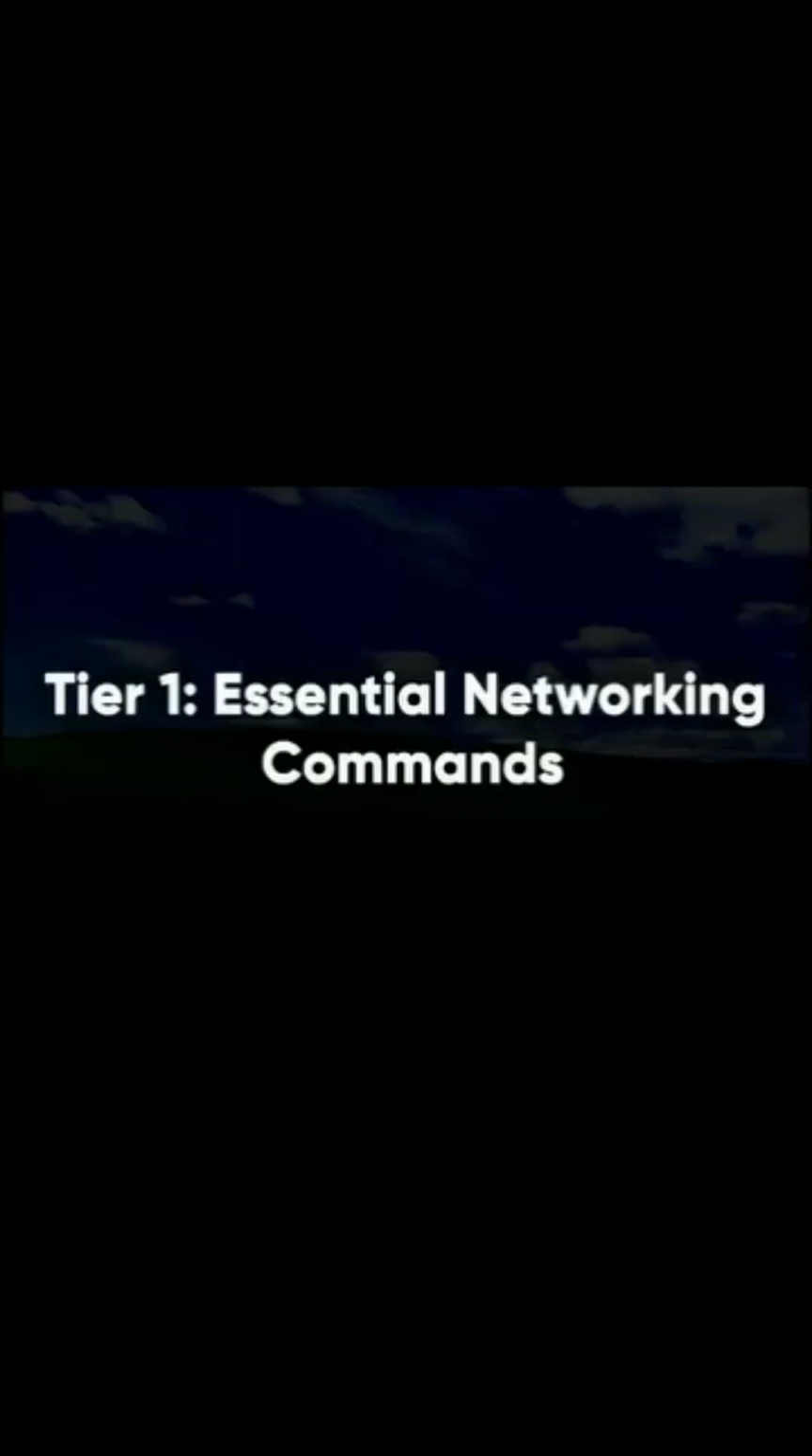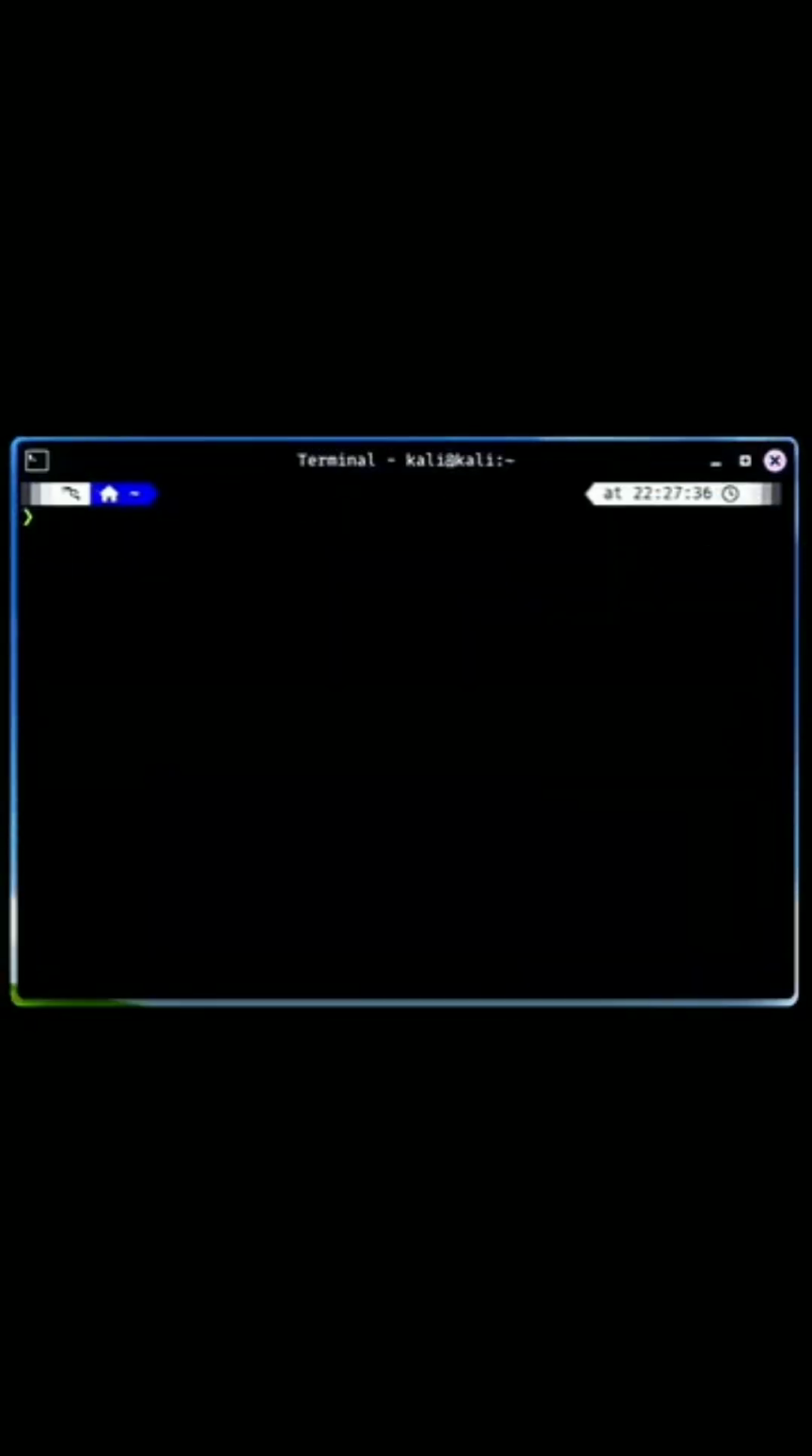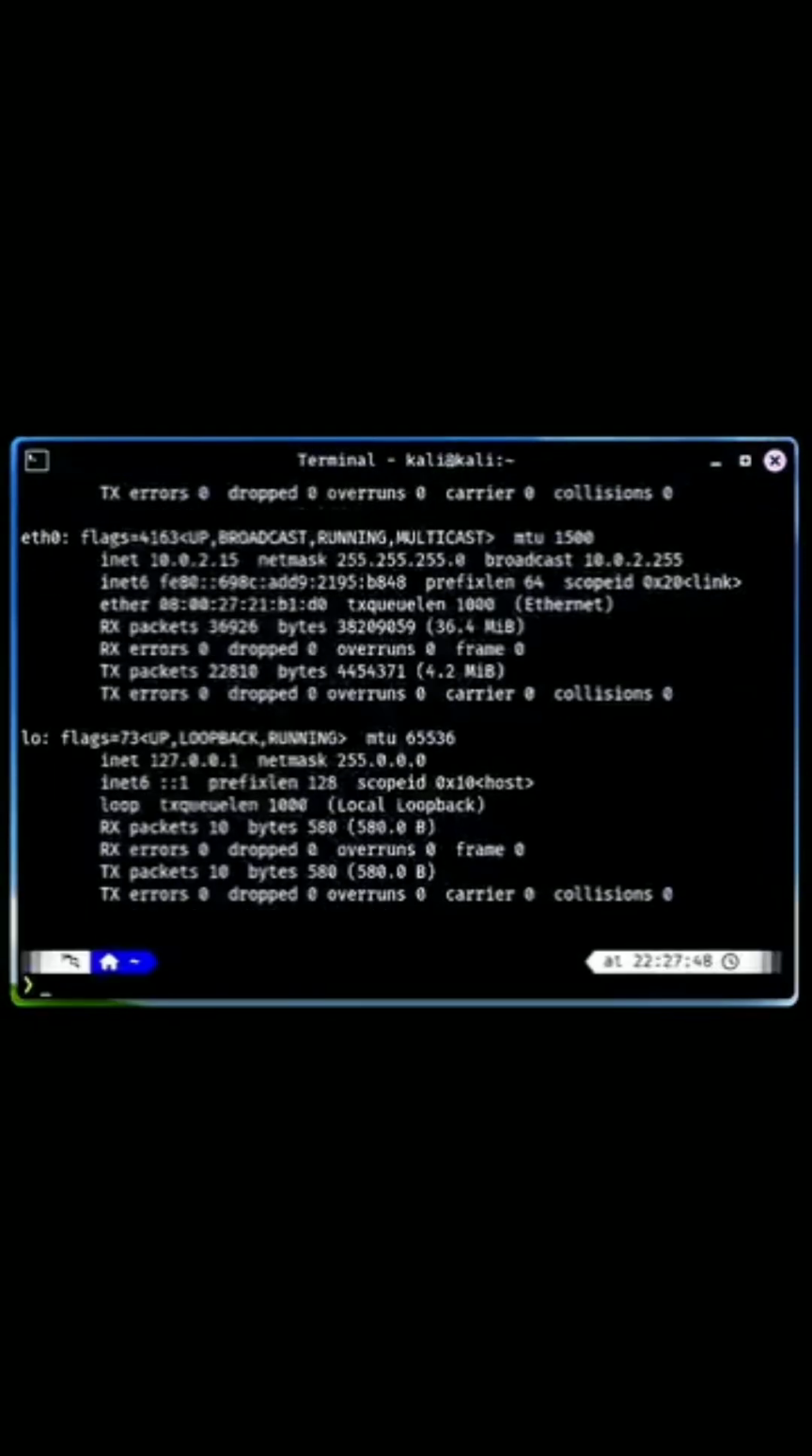with your system information. After setting our priorities straight, let's dive into the first tier of this video, the essential networking commands. These are the commands you'll use every day as a hacker, whether diagnosing issues or exploring your system. Let's start off simple. First, we have ifconfig, displays network interfaces and their configurations, allowing you to see details like IP addresses, subnet masks, and MAC addresses for each interface.